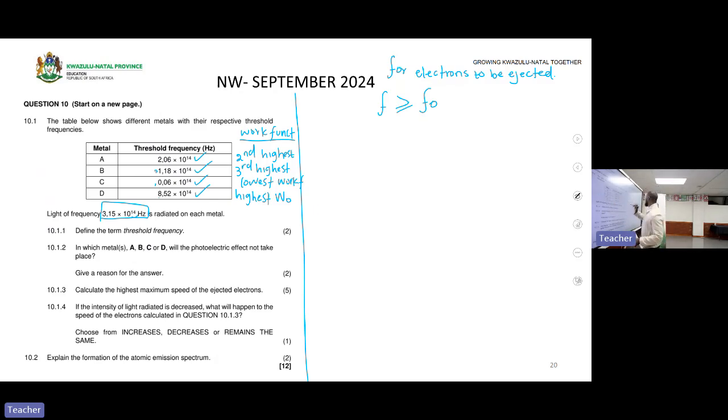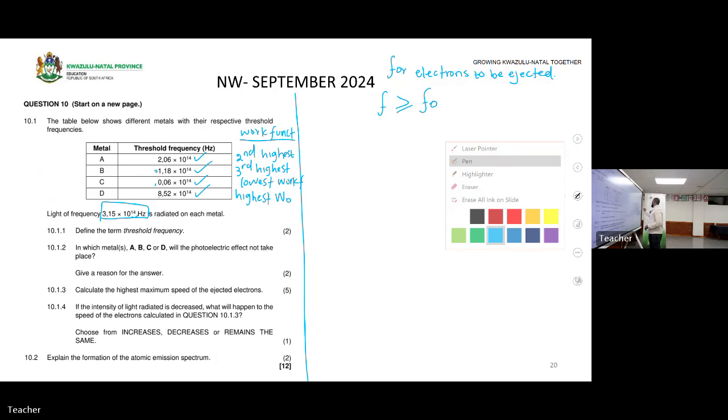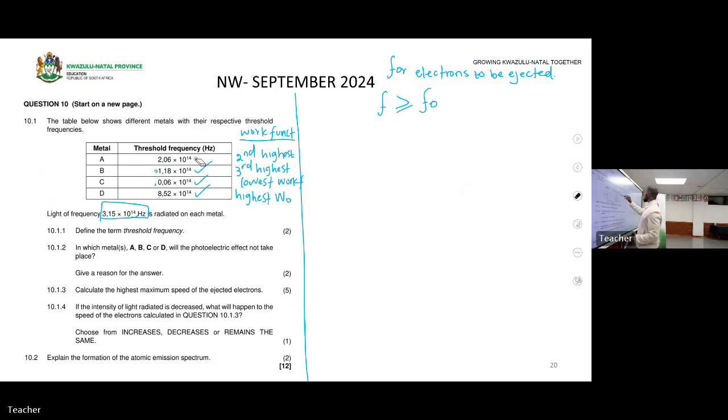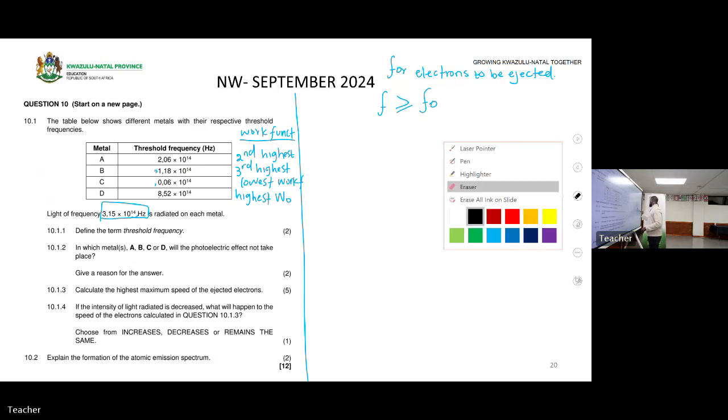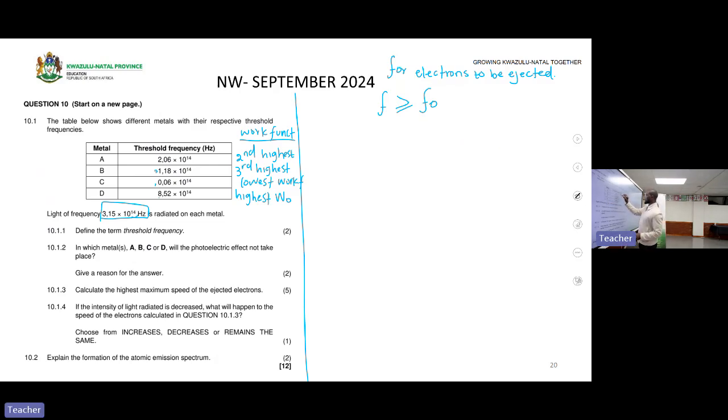This 3.15 is greater than this one, greater than this one, and greater than this one. But it's less than metal D. So for metal D, no electrons will be ejected. For metals A, B and C, electrons will be ejected since the light has a higher frequency than the threshold frequency. So keep that at the back of your mind. For A, electrons will be ejected.